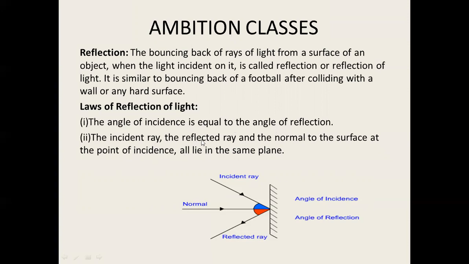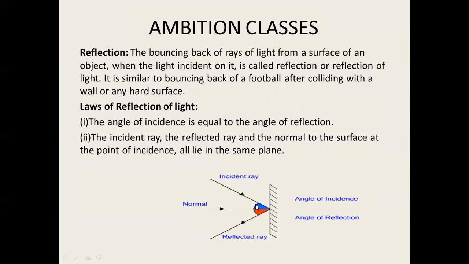Second, the incident ray, the reflected ray, and the normal to the surface at the point of incidence all lie in the same plane. We'll try to understand from this figure. This is the incoming ray. This is the incident ray which strikes a smooth surface. Suppose this is a mirror, and this ray is reflected along this path. So this is the incident ray, this is the reflected ray, and this is the normal to the surface at the point of incidence.